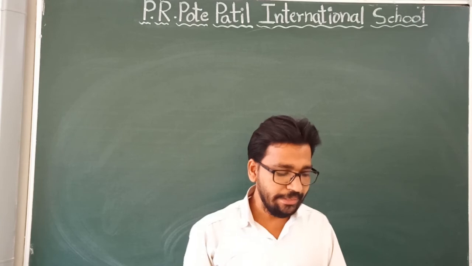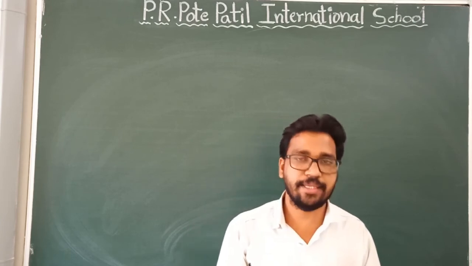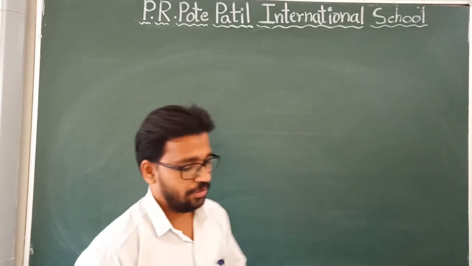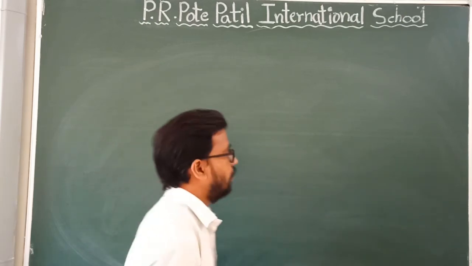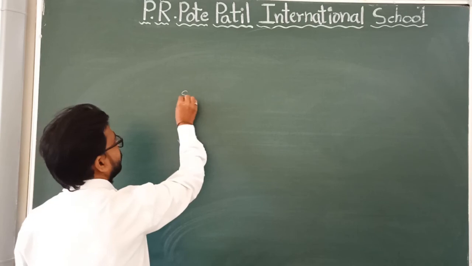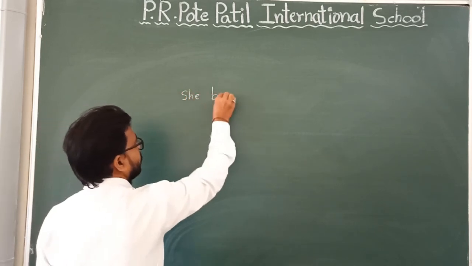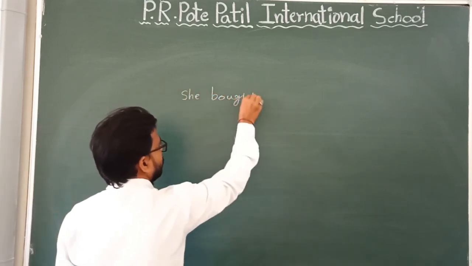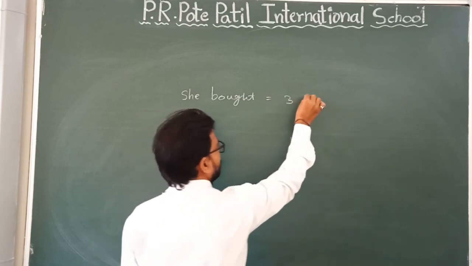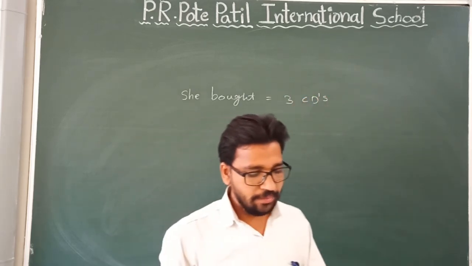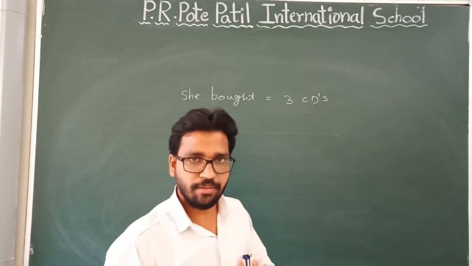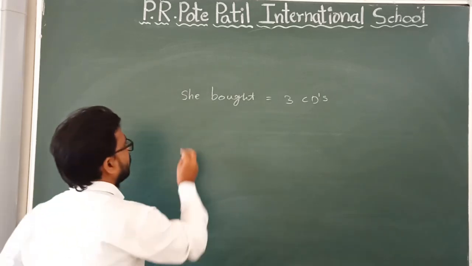She bought 3 CDs and received 5 others as a gift. She bought how many CDs? 3 CDs. And she received 5 others as a gift.